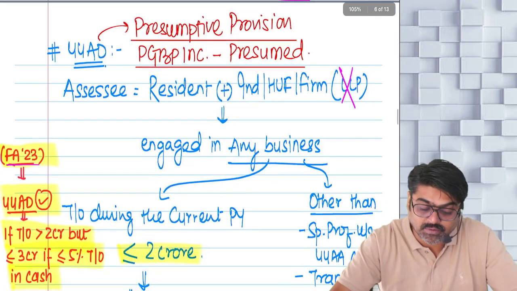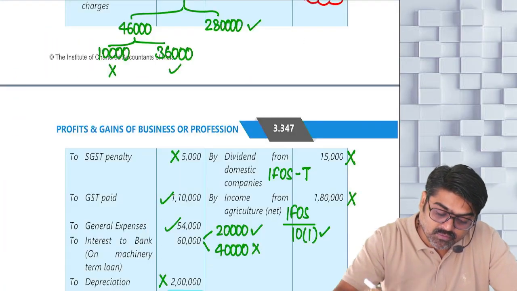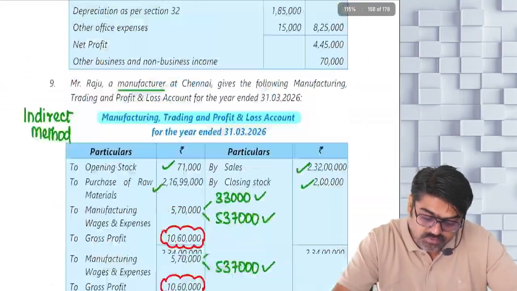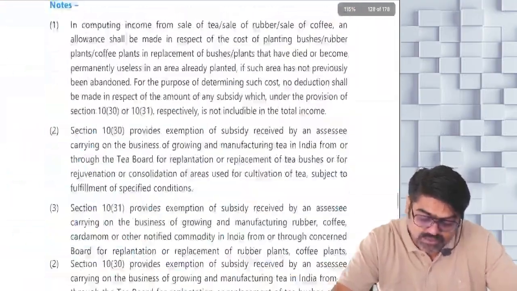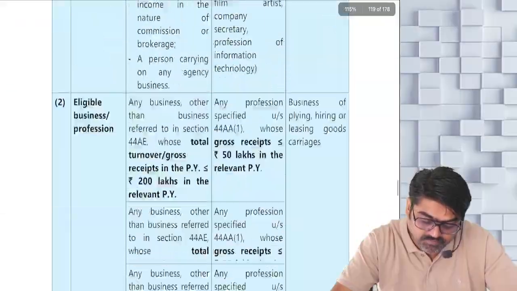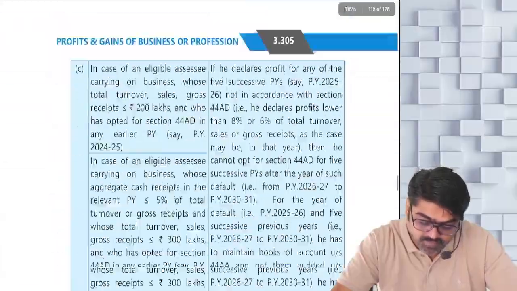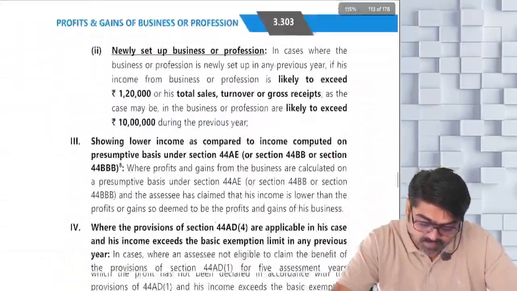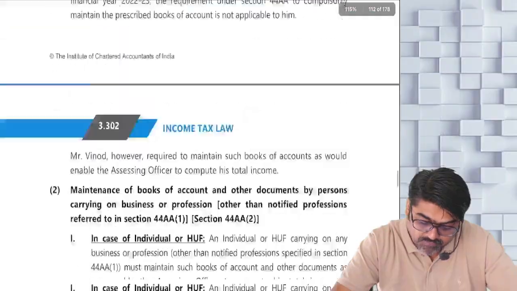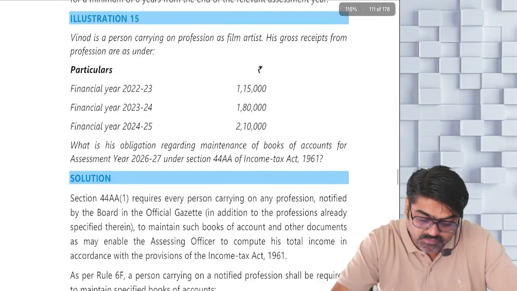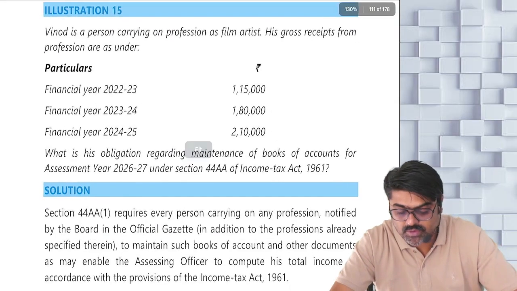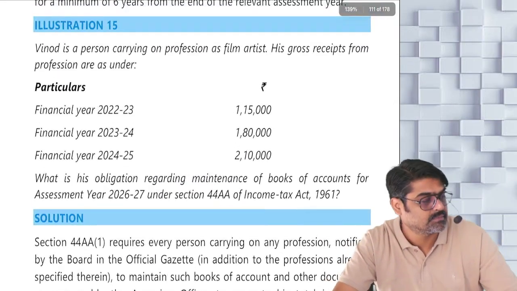Now coming to 44AD. But before that, a small question. Illustrations we left, no? Few illustrations. Which was the last illustration we did? 14, I guess. Okay, no? Come to illustration number 15. Start.